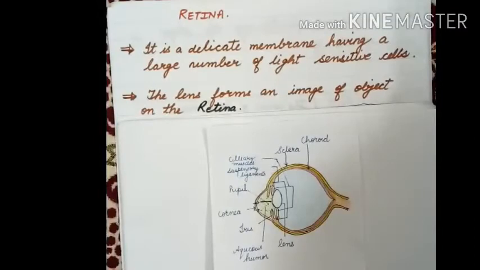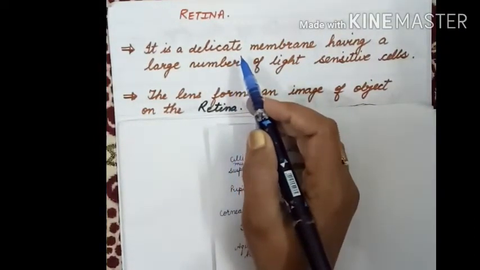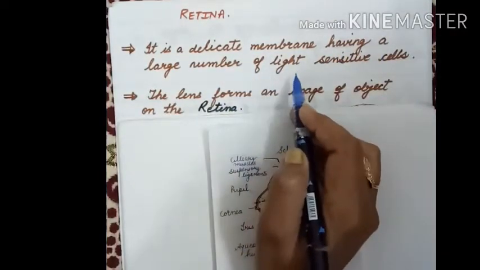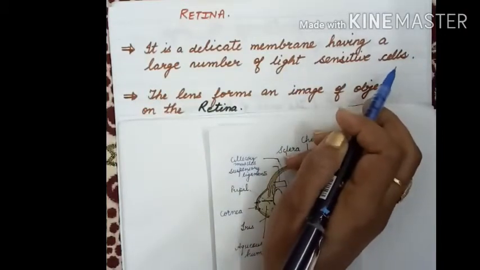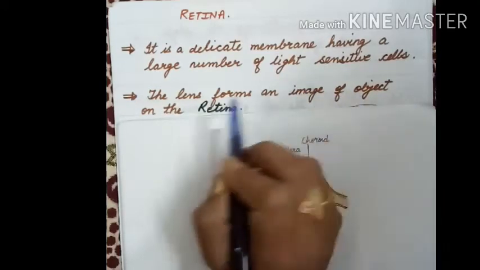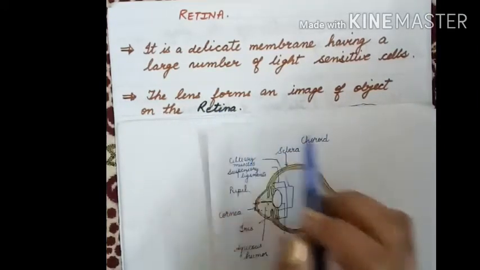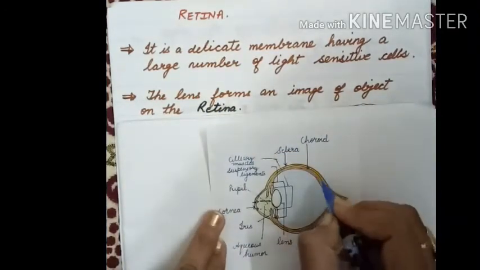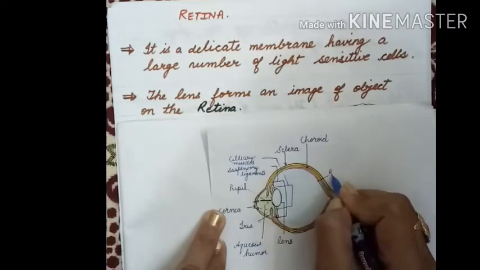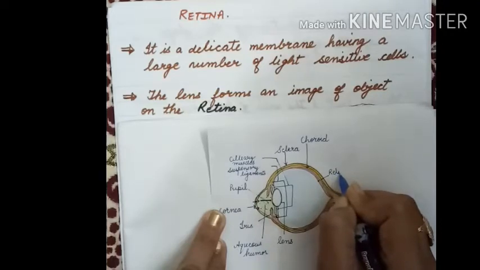Now the next part is retina. It is delicate. Delicate means soft. It is a delicate membrane having a large number of light sensitive cells. The lens forms an image of the object on the retina. You can see in the picture this part is known as retina, which is at the back of the eye.